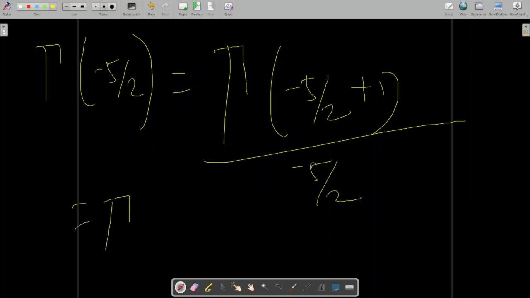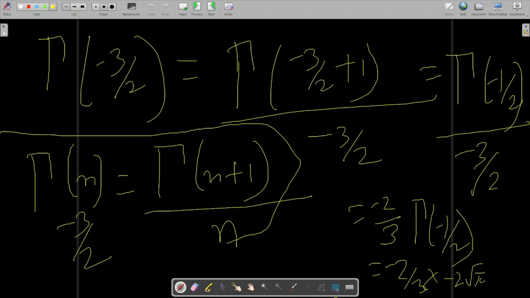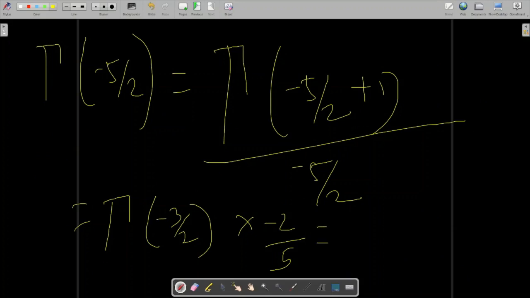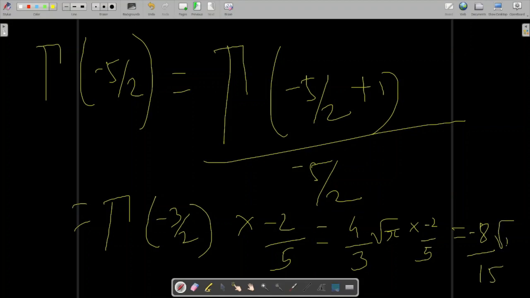Then it will become gamma minus 3 by 2 multiplied by minus 2 by 5. I told you already that gamma minus 3 by 2 has come out to be equal to 4 by 3 root pi. So I will put 4 by 3 root pi, then again minus 2 by 5 will come, and it is minus 8 by 15. So this is the thing.